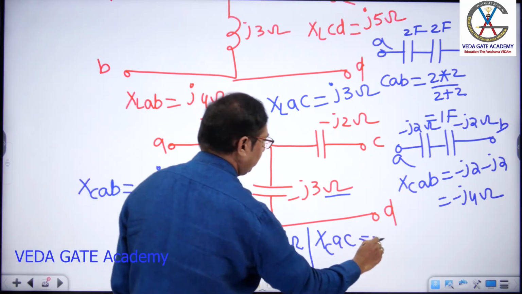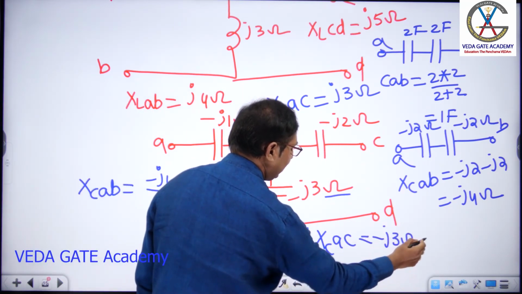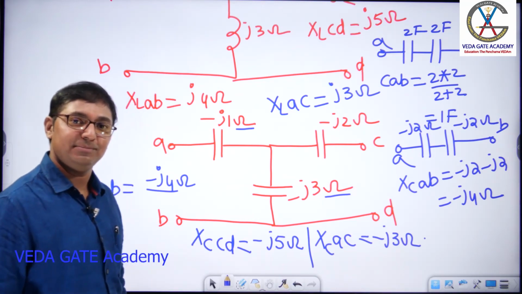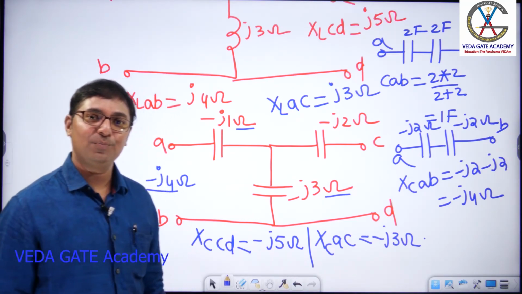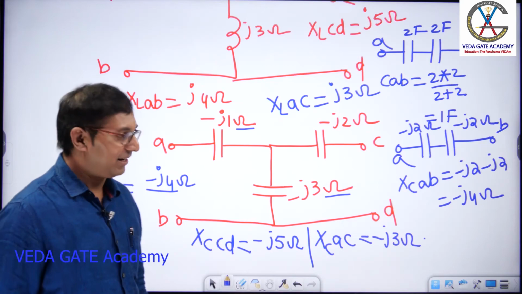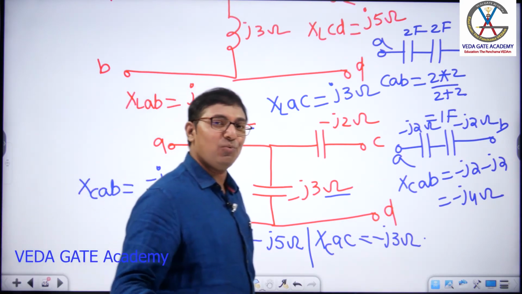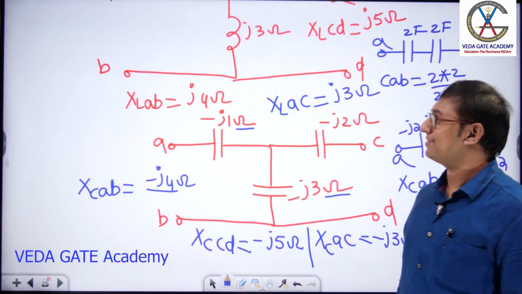J1 and J2 connected in series, and J3 ohms. Clear, sir? Right. This is what series-parallel reduction techniques are.